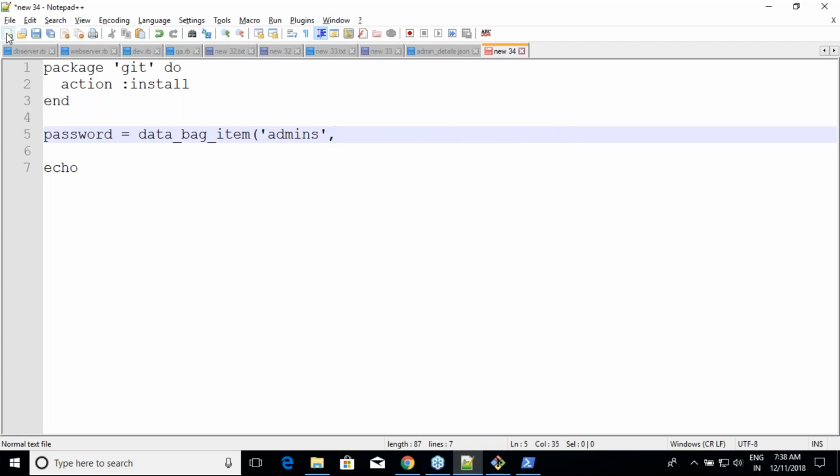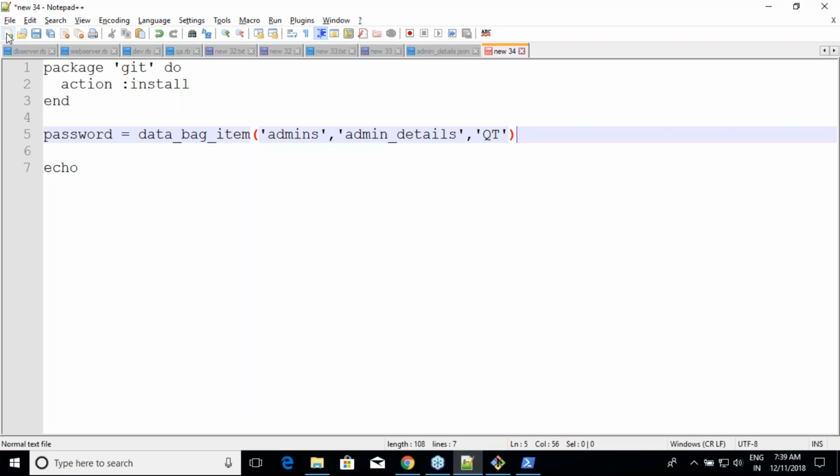And in admins, what is the item I'm looking at? Admin underscore details, that is the ID. And what is your secret? That's it. That's how you get the values. You have to just pull in the values using this kind of syntax.